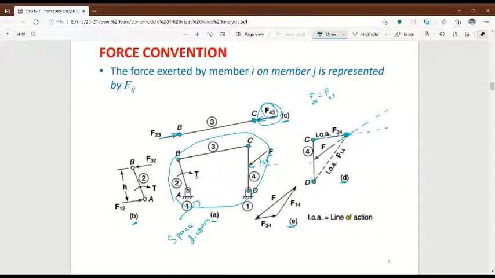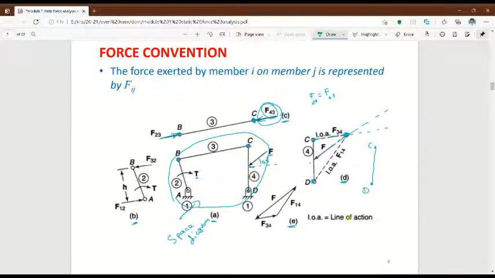I'm drawing it separately for you. First draw CD. You have to draw CD parallel to this CD, and the dimension should be equal to the dimension of CD.